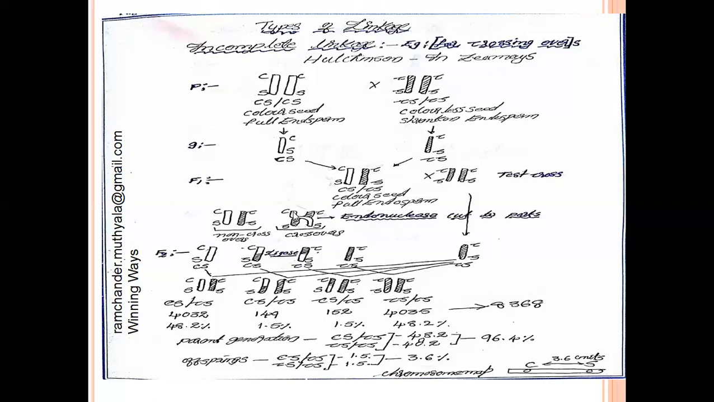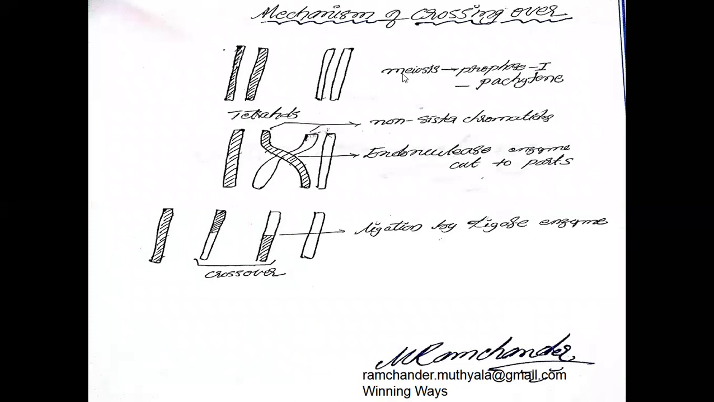between 2 non-sister chromatids. Here, the F1 generation zygote or F1 generation plant gamete mother cells participated in the reduction division. In this reduction division, or meiosis, in prophase 1, in the pachytene stage, 4 tetrads, 4 chromatid thread-like structures are formed. The 4 thread-like structures are called tetrads, chromosomes or chromatids.